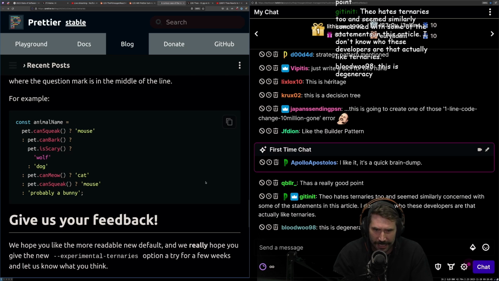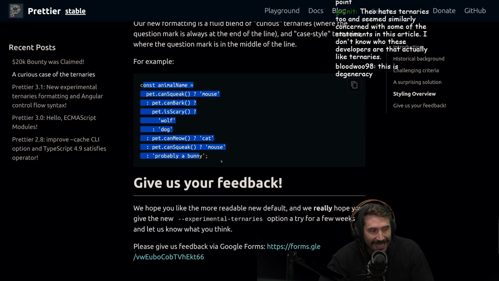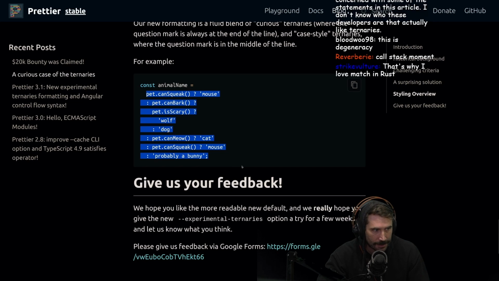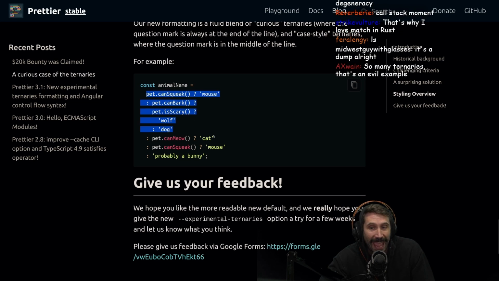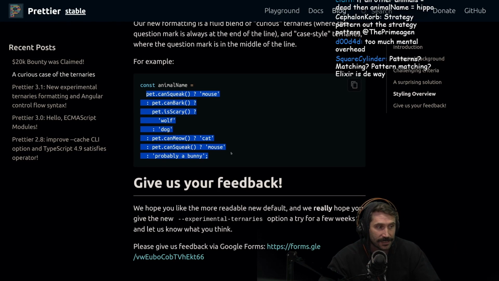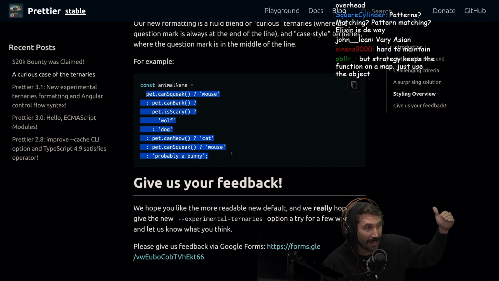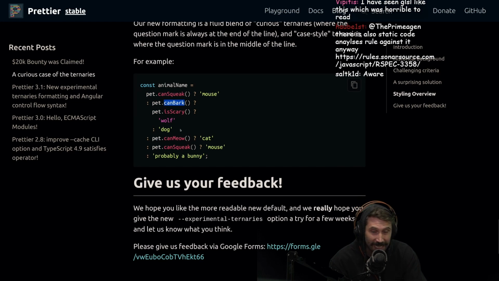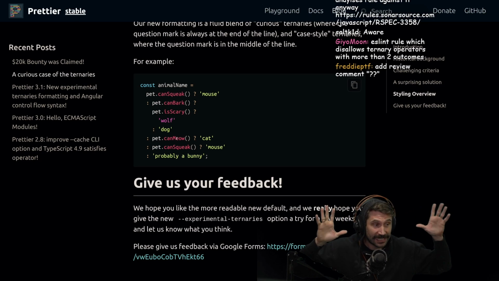I like it. It's a quick brain dump. But the problem here is that every time you add any sort of variation on this, you must alter this ever-growing line of ternary statements. What happens if each one of these functions is expensive? This also means you can't have a variation of types. Every time you want to add a type, it has to have can squeak, can bark, is scary, can meow, can squeak twice. It has to have all of these things existing on it.